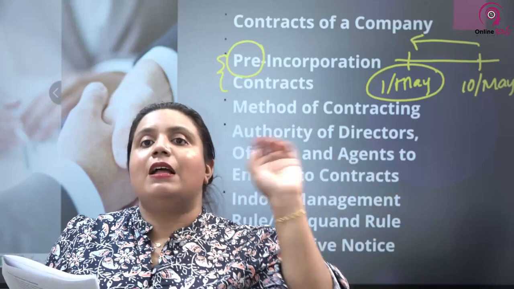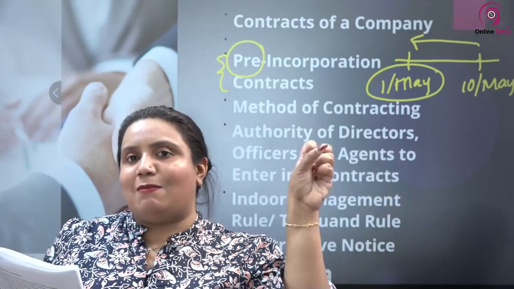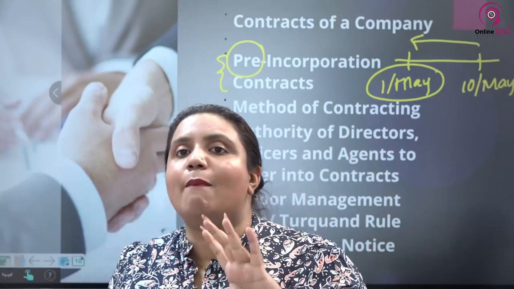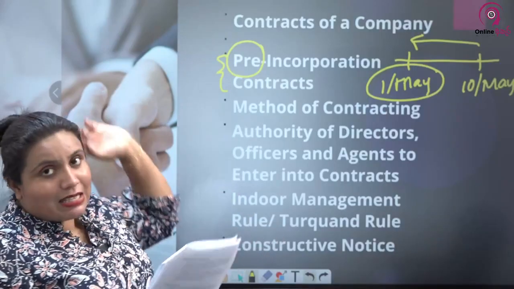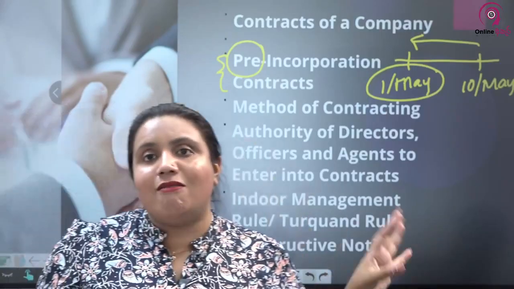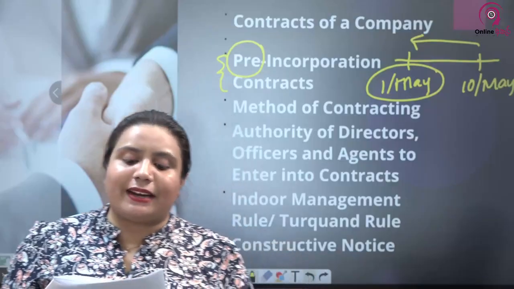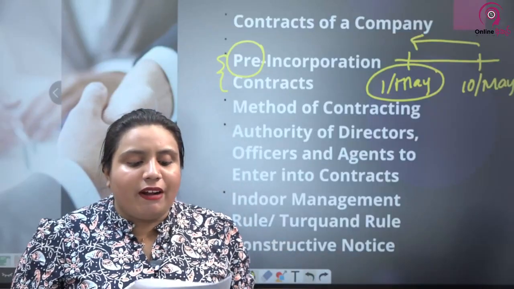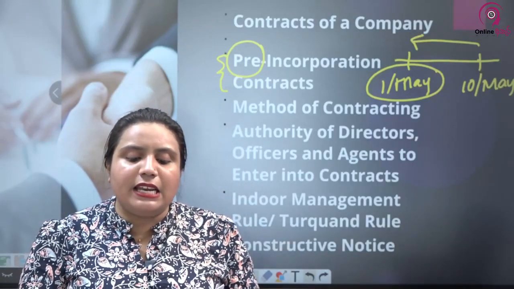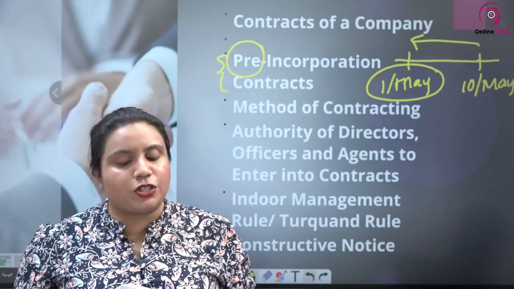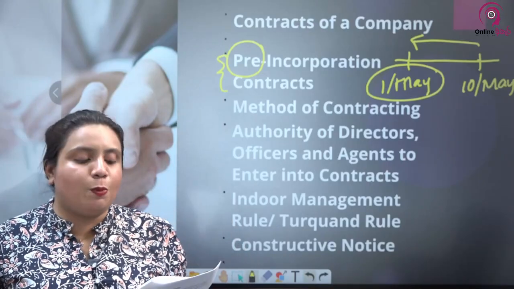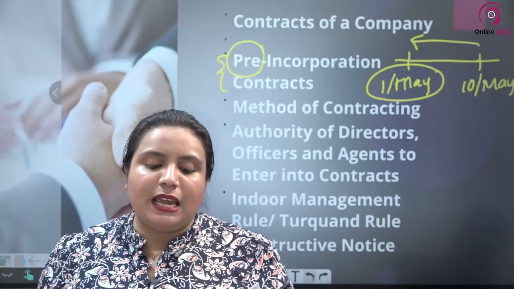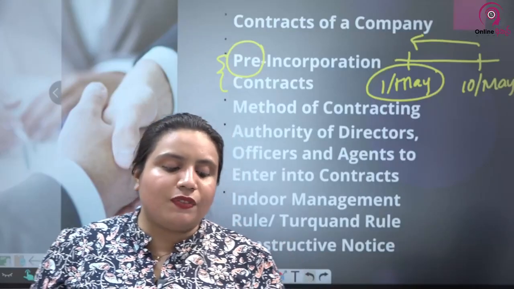So, pre-incorporation contracts were not valid under the previous Companies Act, but are now valid under the New Companies Act. But it regulates the process by making it a legal requirement to ratify them within a reasonable time. So, you can't take all the time in the world. It should be ratified within a reasonable period of time after the incorporation of the company.